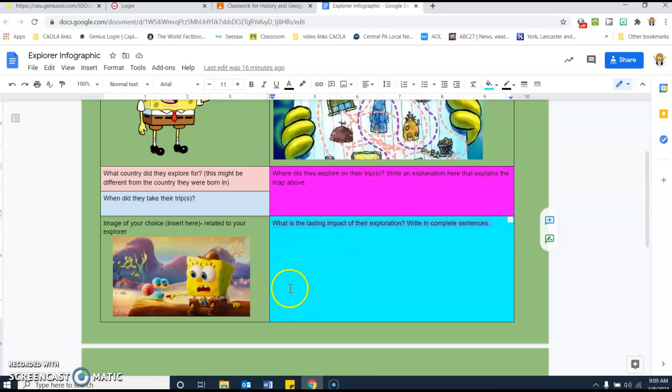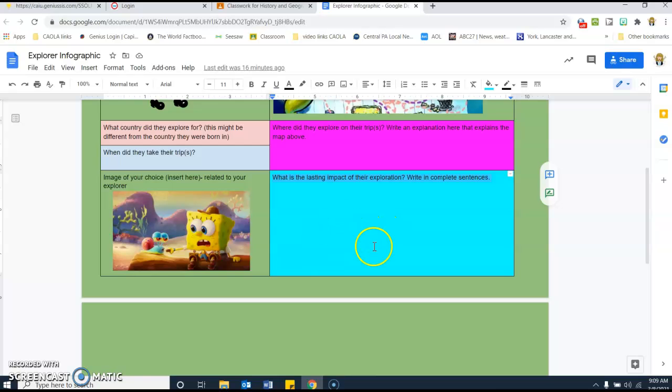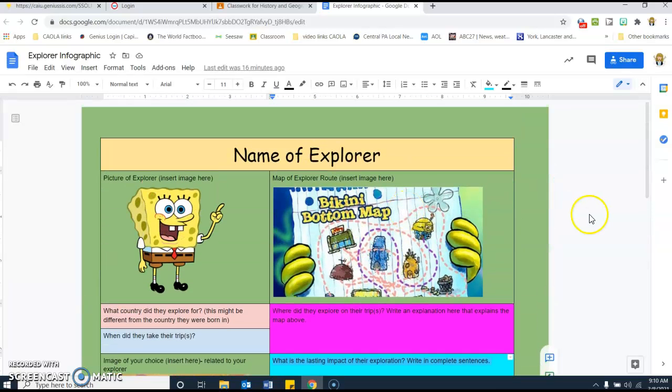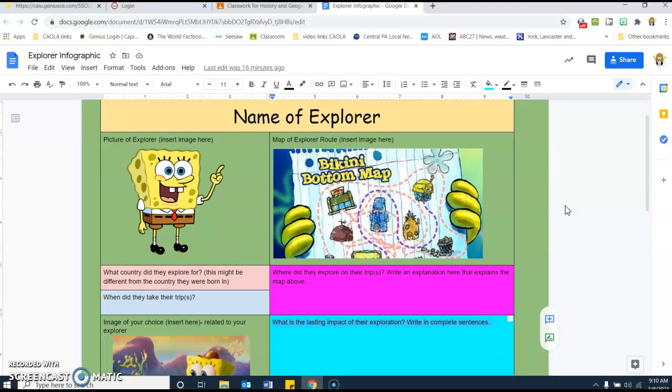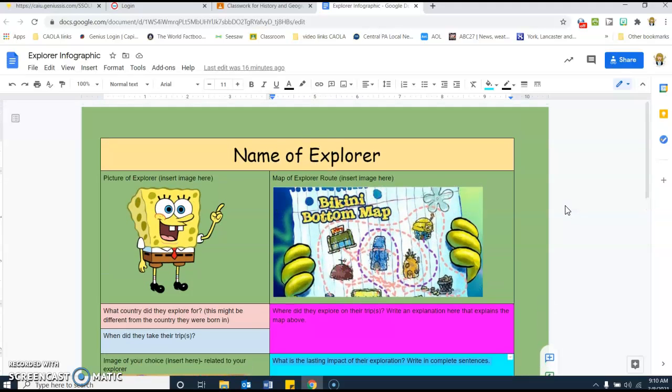And this is going to be probably your longest part. So you'll delete this, and then you're going to write basically your paragraph here about what is the lasting impact of the exploration. And that's your infographic. And then you're going to turn this in to Google Classroom when you are finished. And then that's it for the project. And then you'll be done, and you can turn it in on Odysseyware.